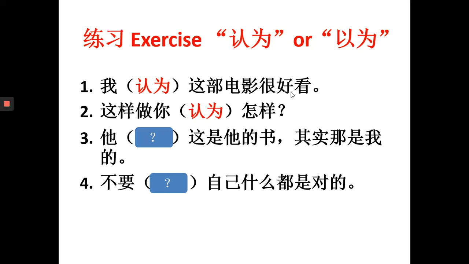We use 认为。第三题，他以为这是他的书，其实那是我的。他以为这是他的书，其实那是我的。So the key word here is 其实。Okay, so what does 其实 mean? 其实 means actually, in actual fact. So he thought that it was his book. Okay, he made the wrong assumption that it was his book. In actual fact, it was mine. 其实那是我的。所以这里呢，我们是用以为。We use 以为 here. Okay, it's a wrong assumption.